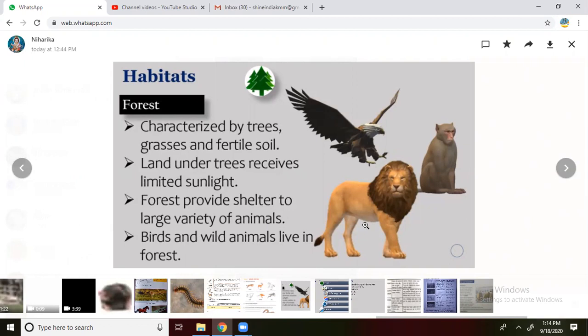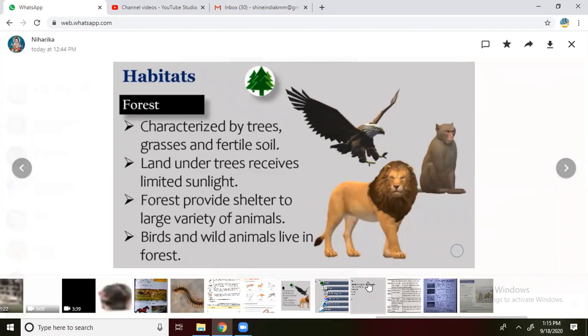Next, birds and wild animals will live in the forest. Maximum all types. Nowadays the forests are decreasing, so we can see wild animals coming inside our houses. But in previous days we had about 33% of forest all around India. Because of that percentage of forest, every bird and wild animal like tiger, lion, cheetah will depend on other animals in the forest itself. But nowadays, because of the decrease of the forest, most of the animals are coming into our locality.